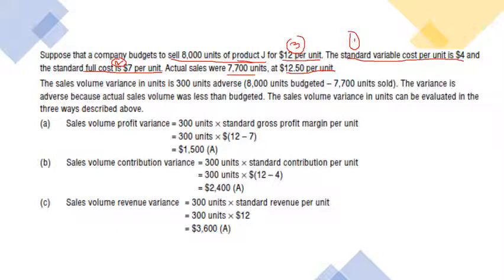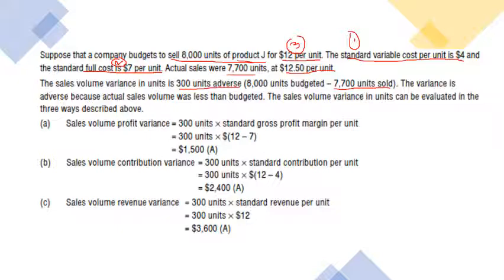Now let's move to the other part. The sales volume variance in units is 300 units, which is adverse because you were expecting that your product would be sold in the market. The number of units would be 8,000 units. However, the actual units sold were 7,700. It means that you sold 300 units less than your budget or standard units. The variance is adverse because the actual sales volume was less than the budget.